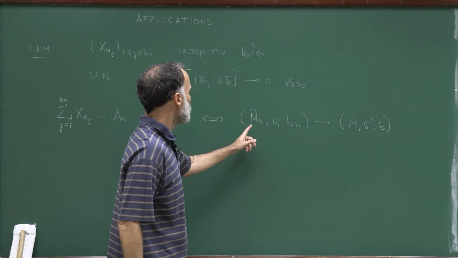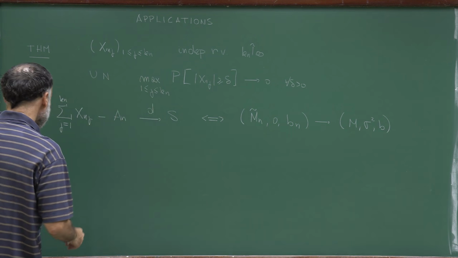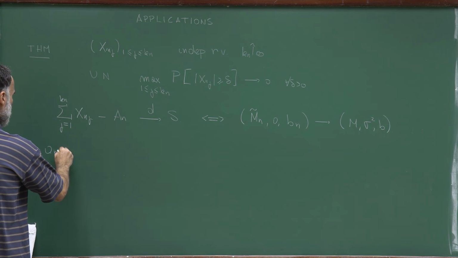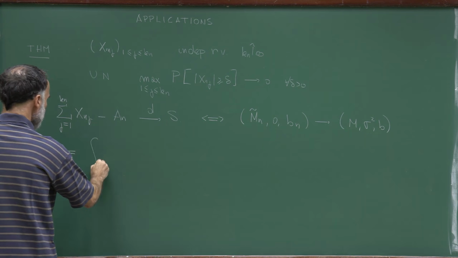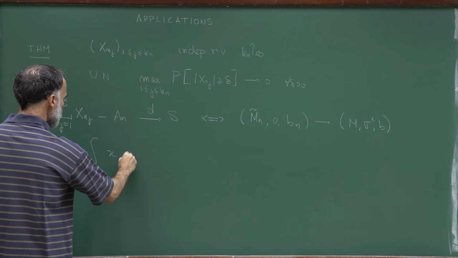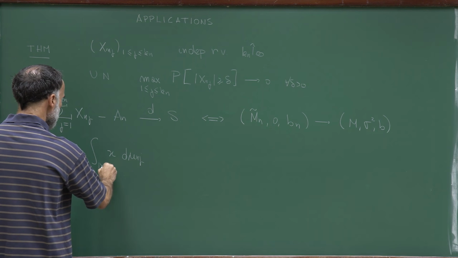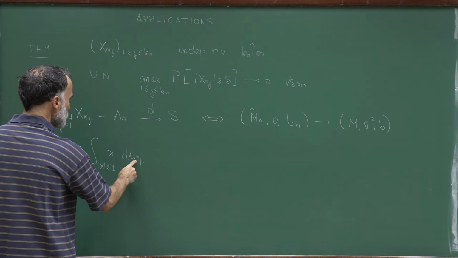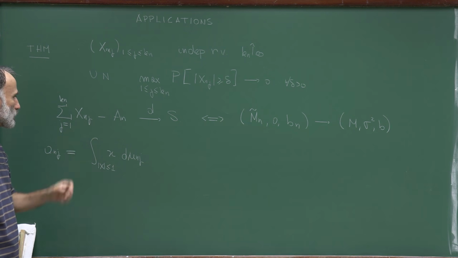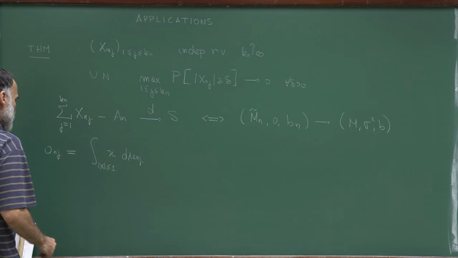So I have to define what is M tilde and what is b_n. So I'll first define a_nj. So a_nj is the integral over |x| less or equal than 1 of x d mu_nj, where mu_nj is the probability distribution measure associated to the random variable X_nj.